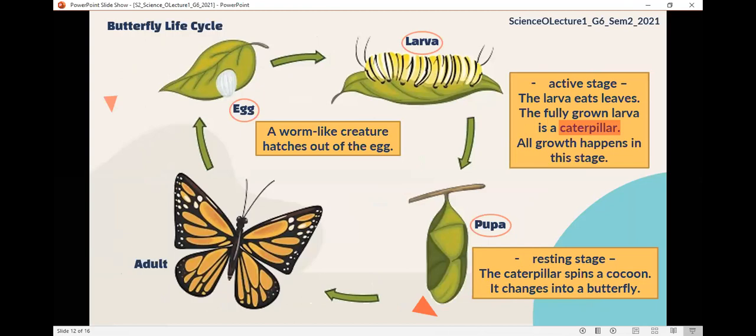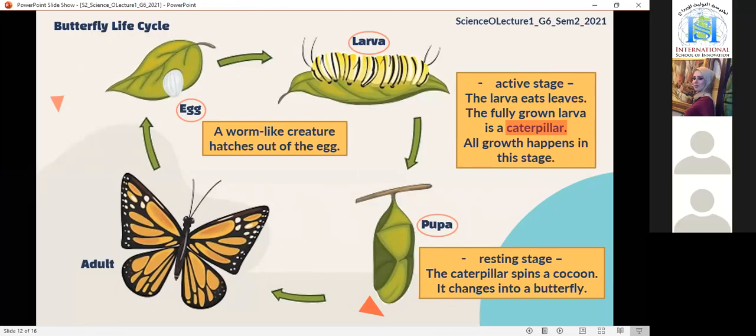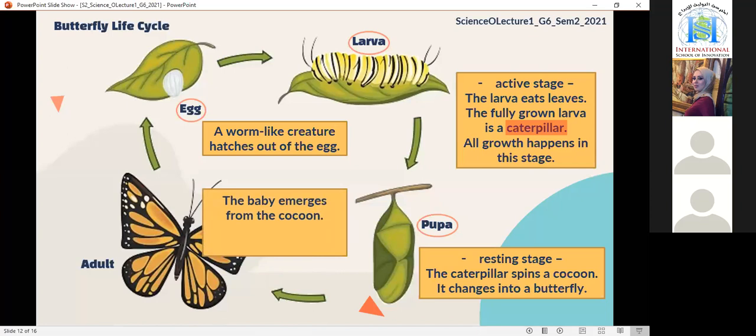Then after a few days, this young butterfly breaks the cocoon and a beautiful butterfly goes out of the cocoon. Then this adult butterfly, after mating, will lay eggs on leaves of the plant, and the life cycle of the butterfly starts all over again.